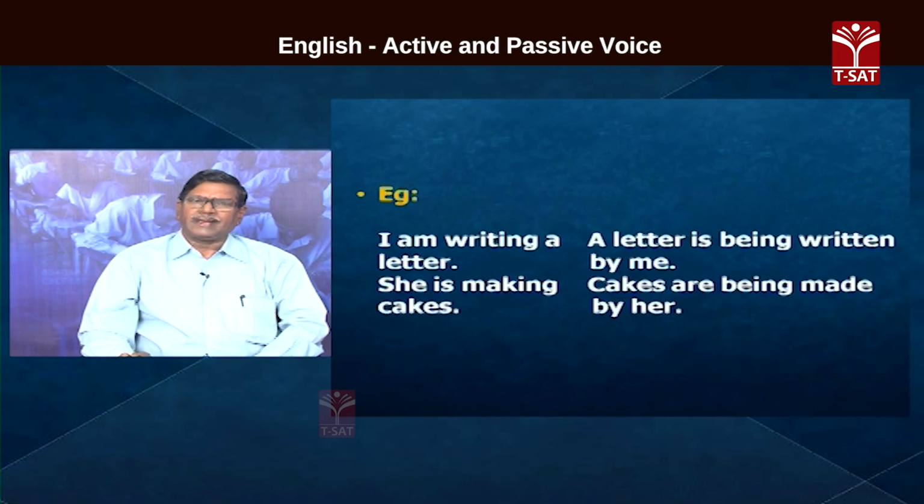She is making cakes and cakes are being made by her. Cakes is the object in the active voice and it becomes a subject in the passive voice. By her, she becomes by her.